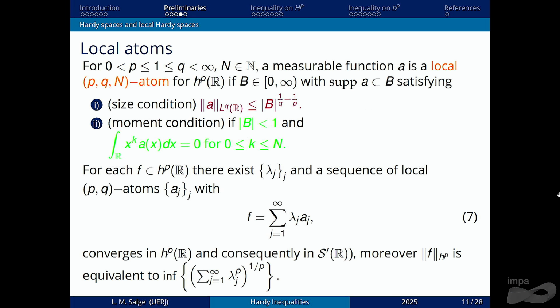Okay, in the local Hardy spaces, we also have atoms, but we have a difference here. The local atoms have support in a ball and satisfy the size condition. But we have a difference in the moment condition. The only local atoms that have moment conditions are the atoms that are supported in balls with measure less than 1. Okay? This will imply a big difference for the Hardy inequality in this context. Also, we have atomic decompositions for local Hardy distributions.